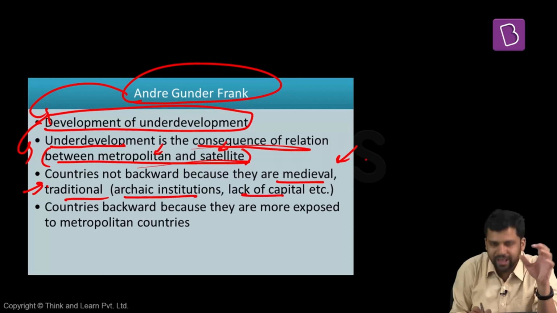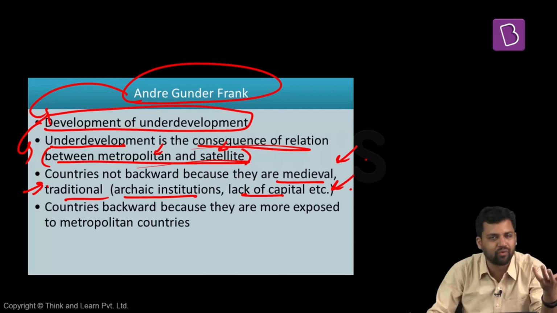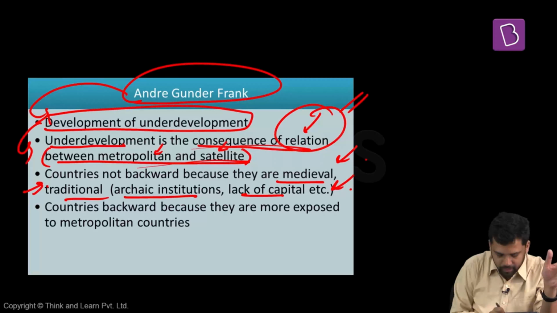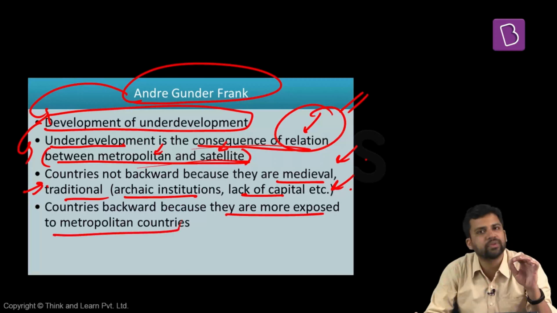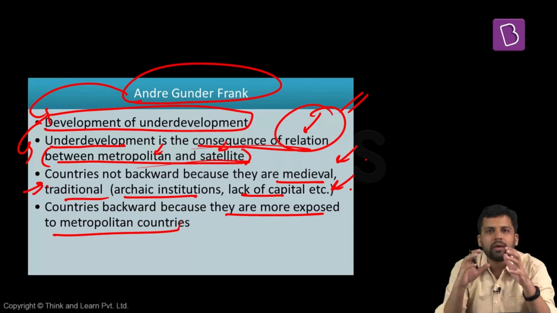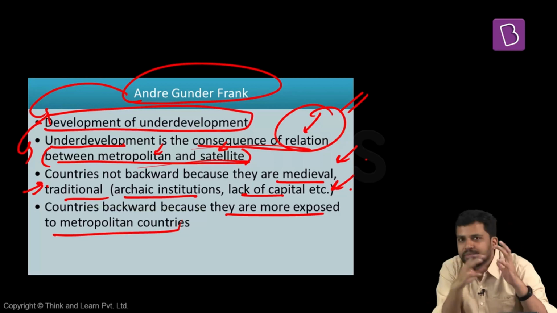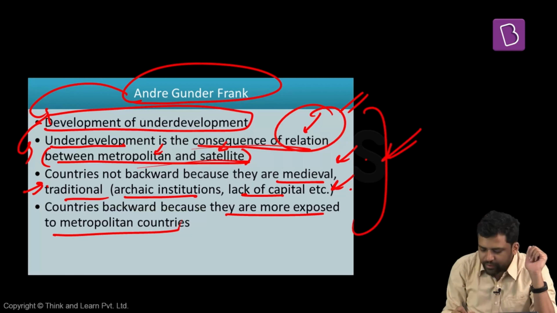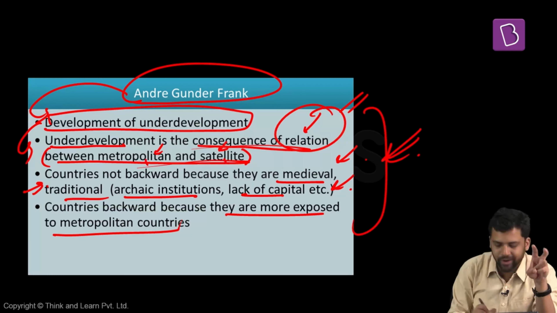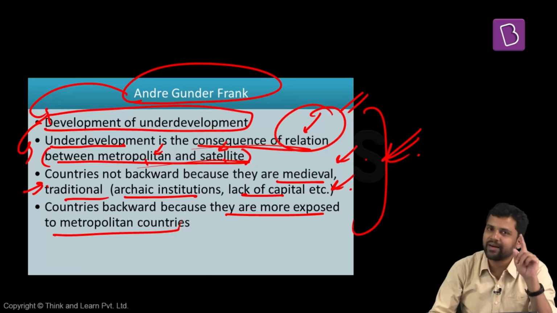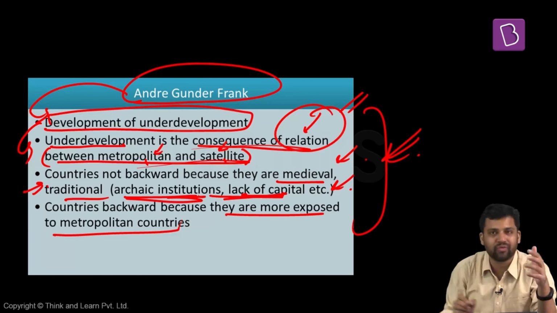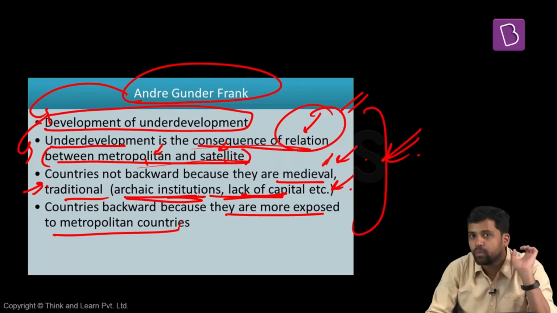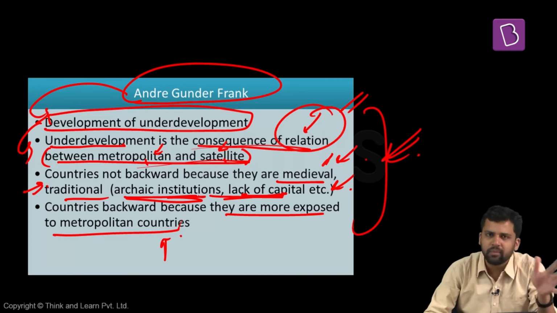They're not backward because they have archaic institutions or because they do not have sufficient capital, but they are underdeveloped because of the kind of hostile relation that is there, because they are more exposed to metropolitan countries. If they're more exposed, the exploitative equation becomes even stronger, as a result of which they remain underdeveloped. So Andre Gunder Frank also talks about the same thing, but he uses different terminology, metropolitan and satellite. And keep this in mind, he's saying that it is not because of archaic institutions, older kinds of institutions, or lack of capital, all these factors. It is not because of medieval traditional institutions that they're lagging behind, but because of exposure to the metropolitan countries. So this is another perspective by another thinker.